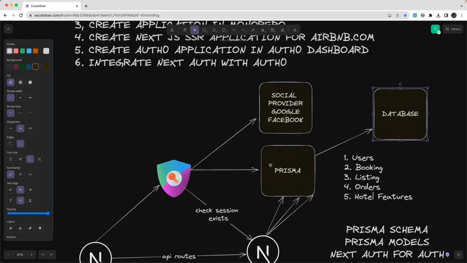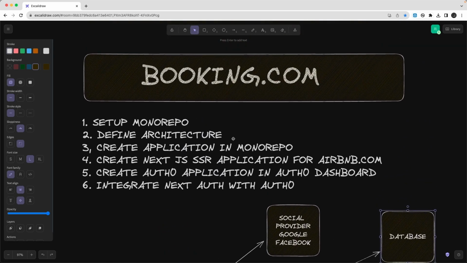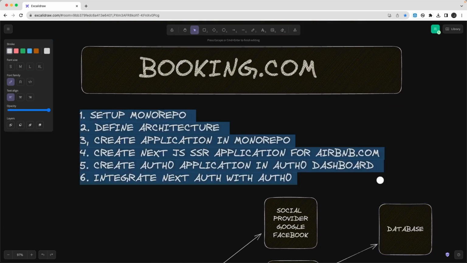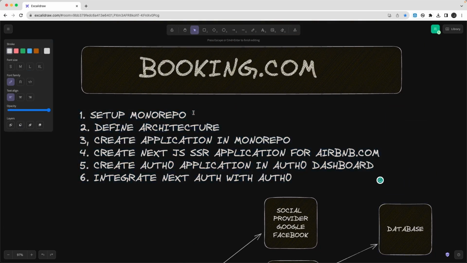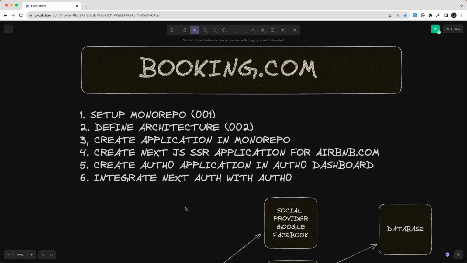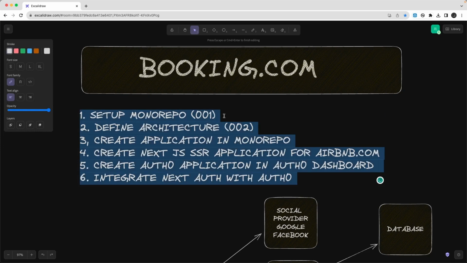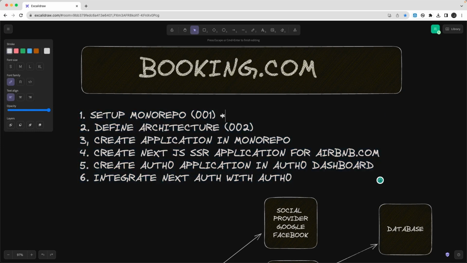So what are the primary steps? In booking.com, first we will set up a monorepo. This is step one, 001, you can say. Define the architecture, we have already defined; it's going to be still the same. We are going to write Next.js server side. We can set that up in the monorepo with a Prisma schema and all. For the monorepo, we are going to use a PNPM workspace with NX